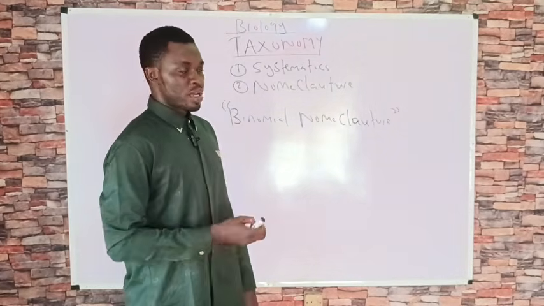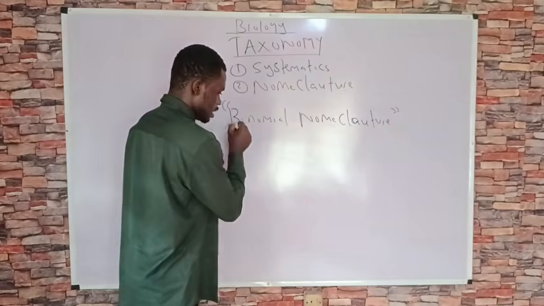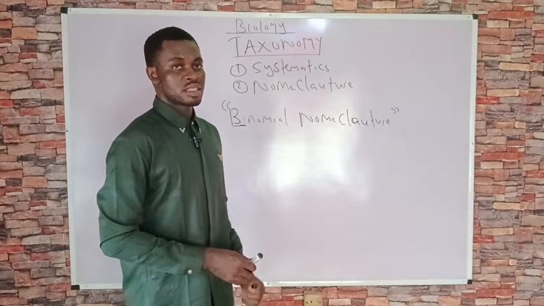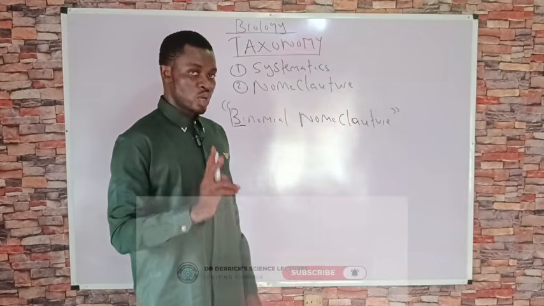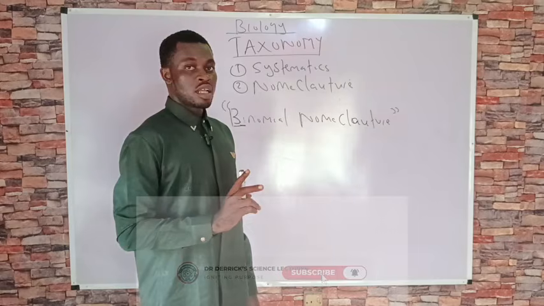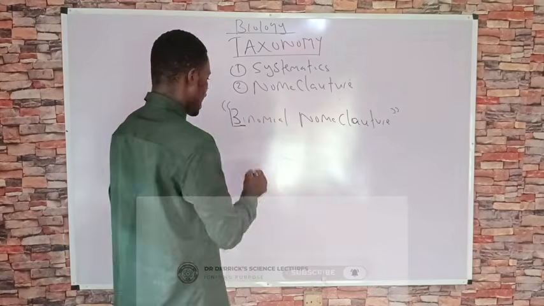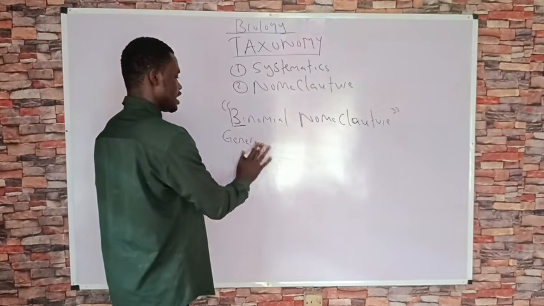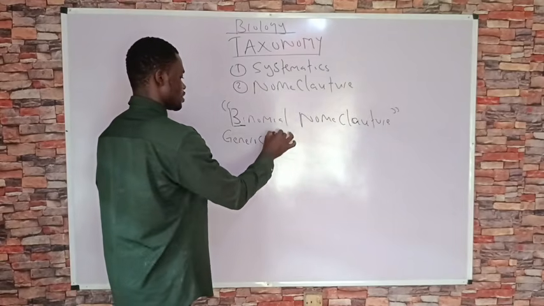Now, what is binomial nomenclature? Look at this word, bi. The word bi means two. So binomial nomenclature is a process where we give two different names to an organism. One of these names is known as the generic name, and the generic name comes from the genus.